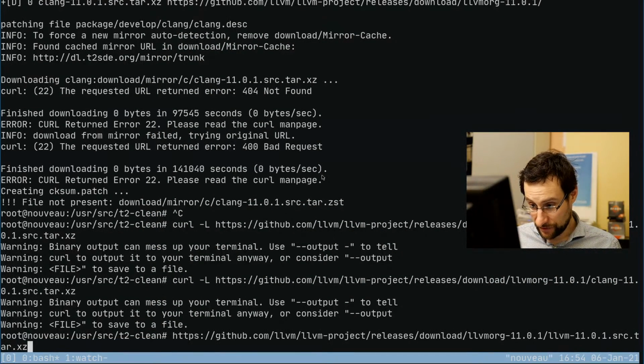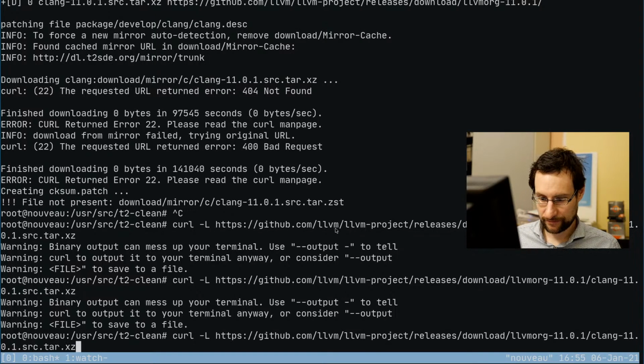What did we get there? LLVM project release download, LLVM org 11.0.1, Clang 11.0.1 source tar x set. What, bad request? Why does it return bad request?